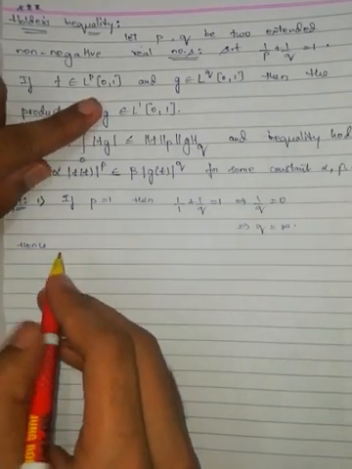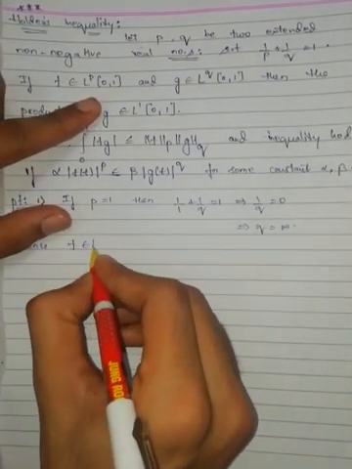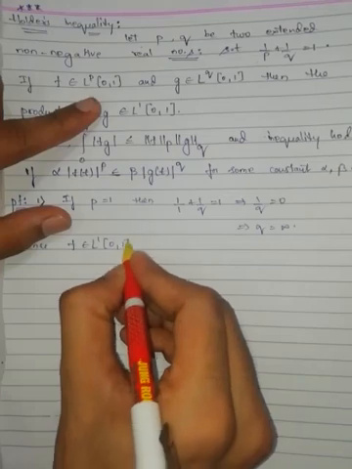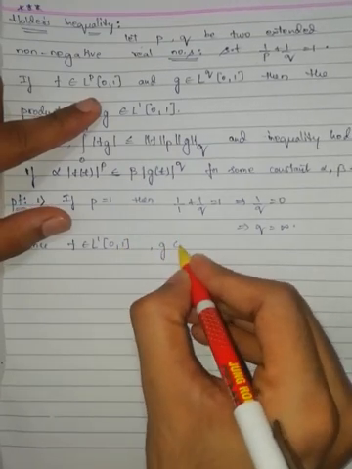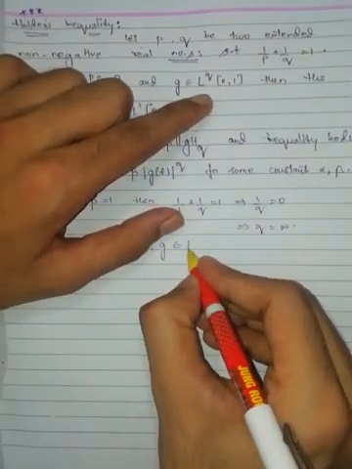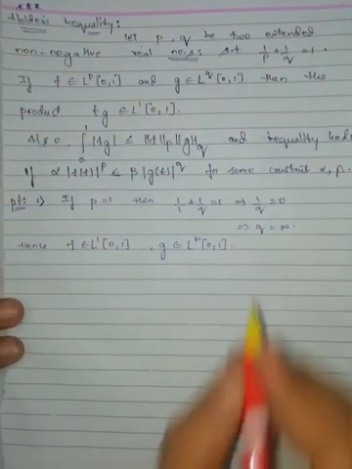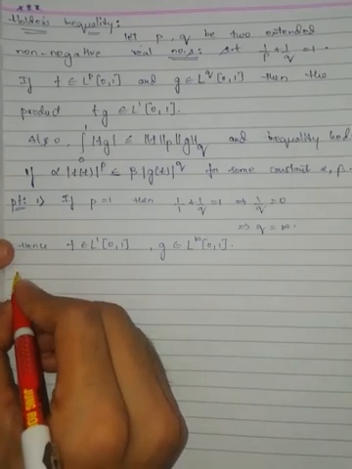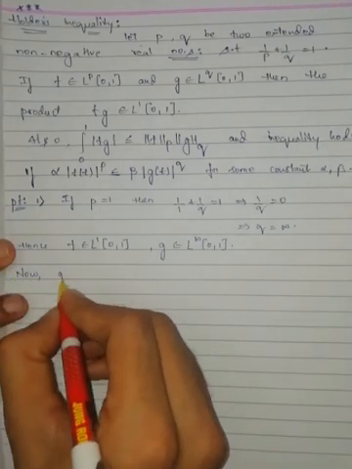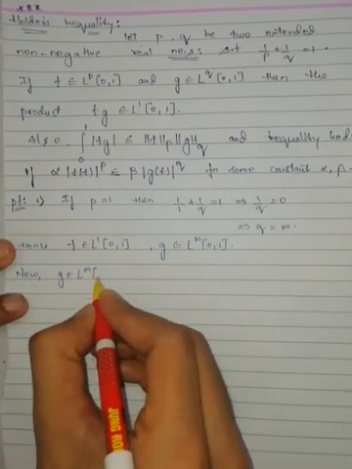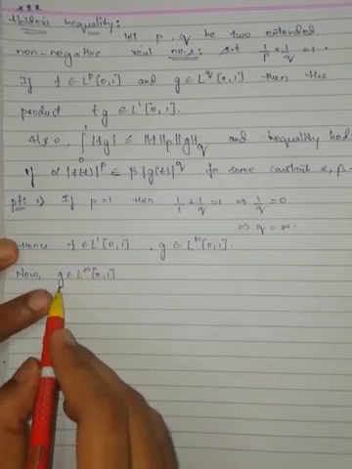Since f belongs to L^p space, here f belongs to L^1 space of the closed interval [0,1], and g belongs to L^q space, so it belongs to L^infinity of the closed interval [0,1]. Now, g belongs to L^infinity.